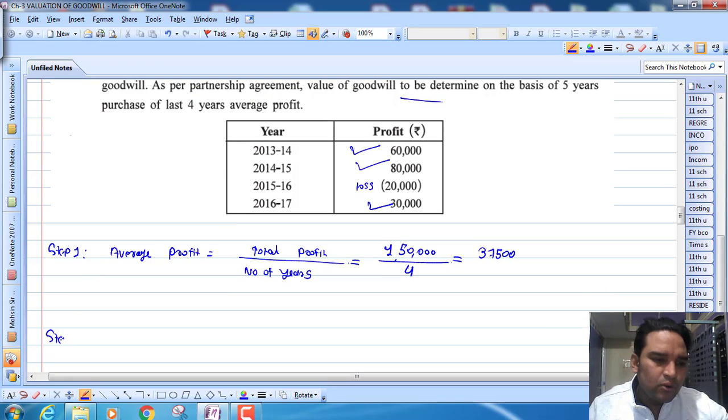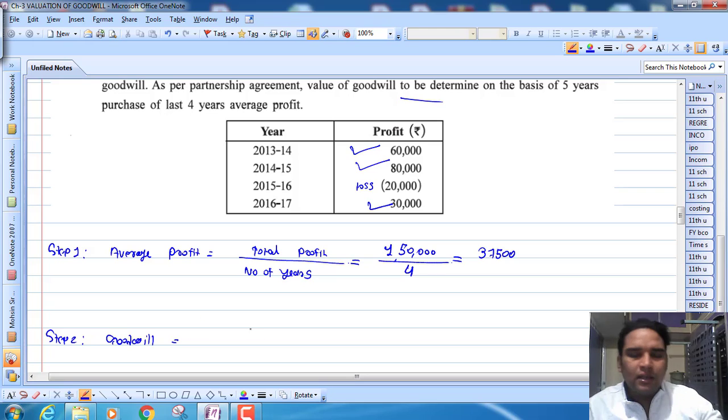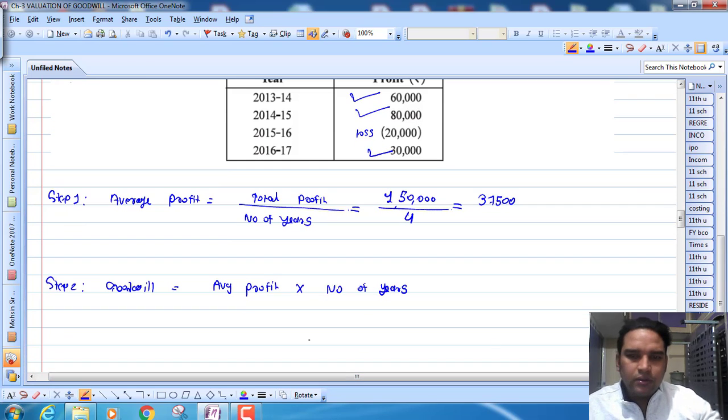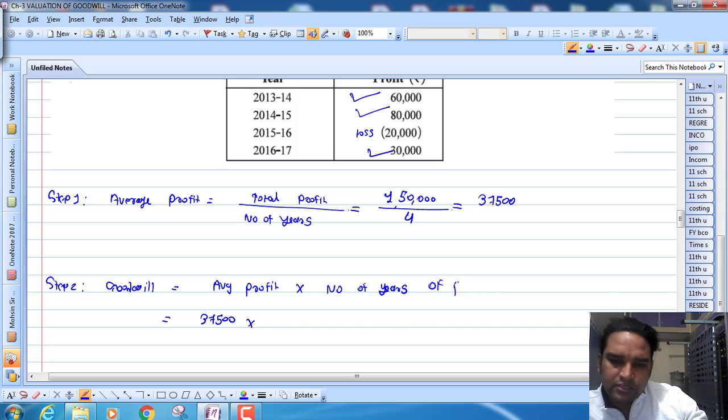Now step number 2, calculation of goodwill. So goodwill is average profit into number of years. So 37,500 into number of years of purchase.